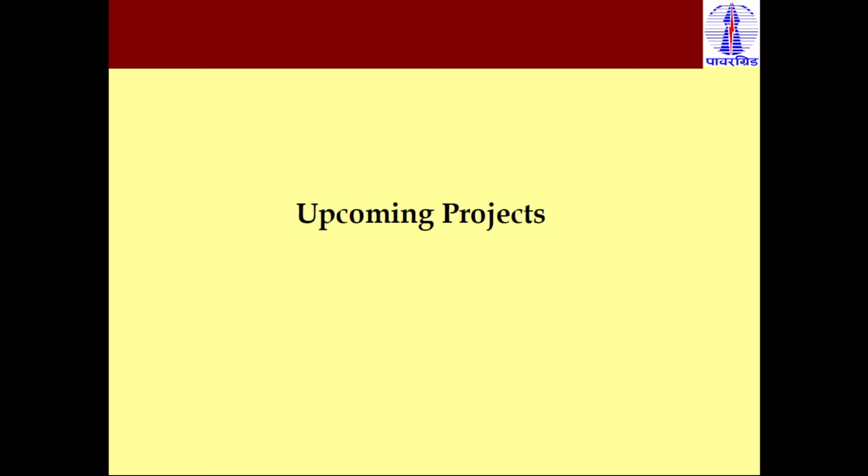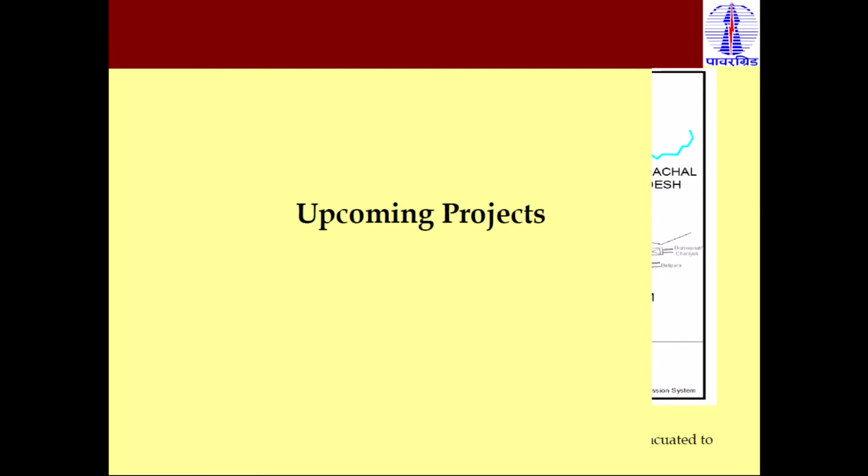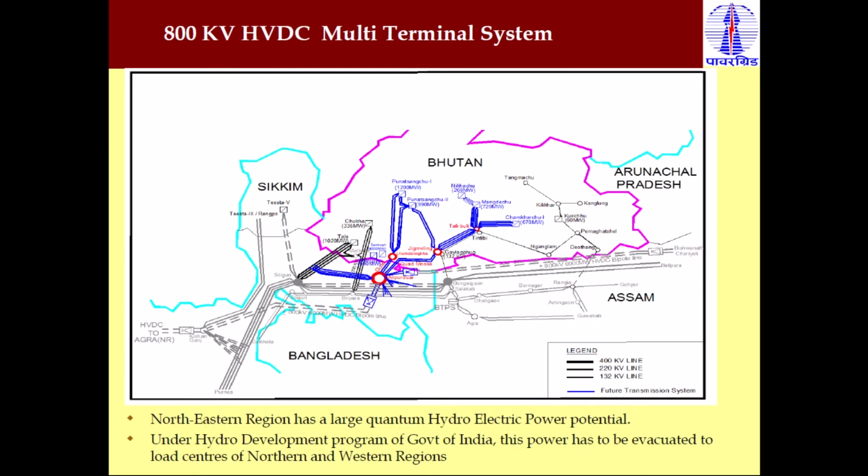But now what are the upcoming HVDC projects which are built by Power Grid Corporation? This is an 800 kV multi-terminal HVDC system. As you know, all the HVDC systems in the previous slides are bipole, but all are two-terminal HVDC systems. Clear? We transmit the power point to point, from one end to another end, with only two converter stations. But here, in this 800 kV multi-terminal HVDC system, we have a total of 3 converter stations.